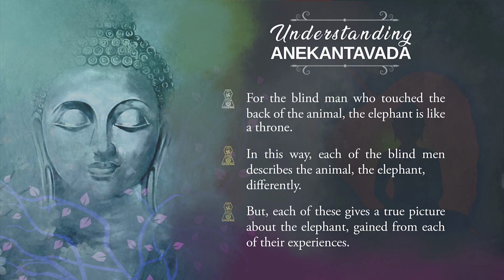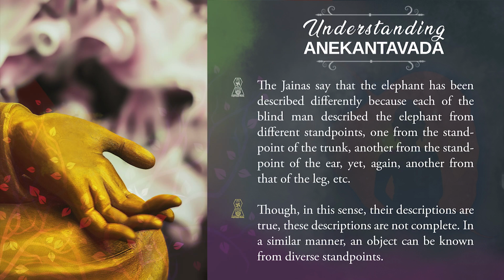From this description, it is said that the true appearance of the elephant can only be found when we combine all the 6 statements of the blind men. The Jaina says that the elephant has been described differently because each of the blind men described the elephant from a different standpoint. They have perceived the particular animal differently. One from the standpoint of the trunk, another from the standpoint of the ear, and yet another from that of the leg, etc. Though in this sense their descriptions are true, these descriptions are not complete.